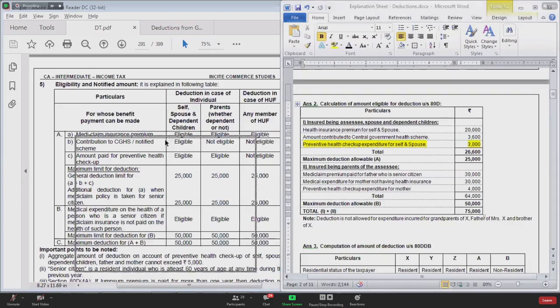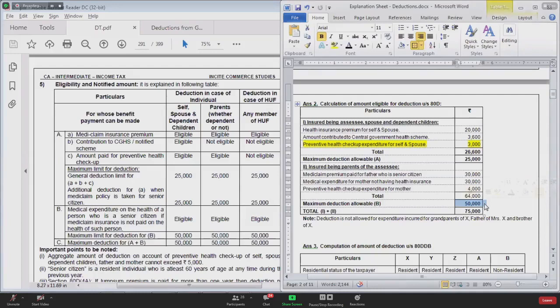See, now you look at this. First of all, tell me, for group 1, how much deduction are you claiming? 25,000, correct? Deva madam, for group 1, we are claiming 25. For group 2, we are claiming 50,000 deduction. In that, you have capital A as well as capital B. Capital A is the combination of medical insurance premium contributed to the central government or state government health scheme, and the amount for preventive health checkup.